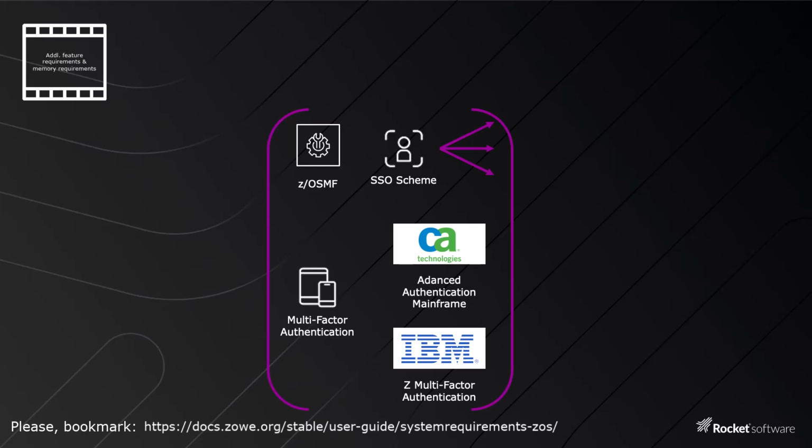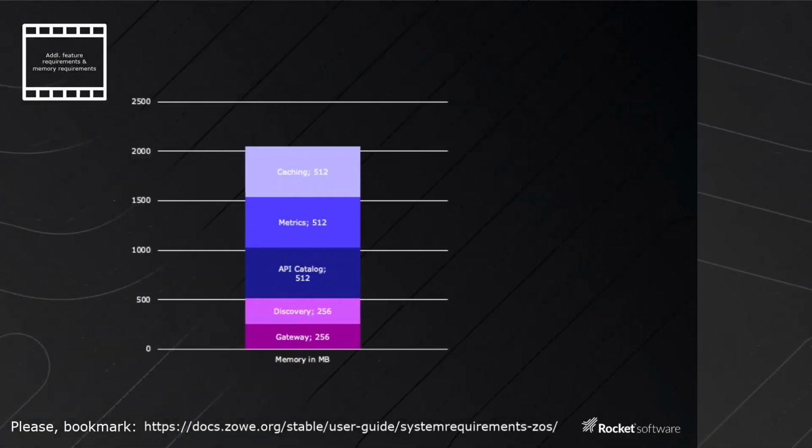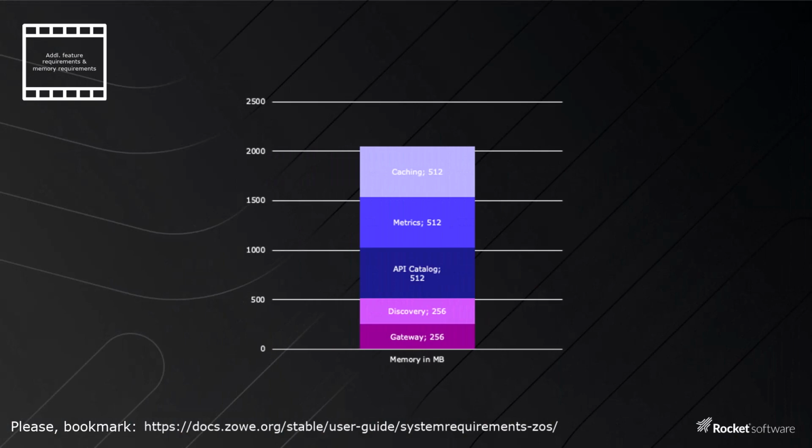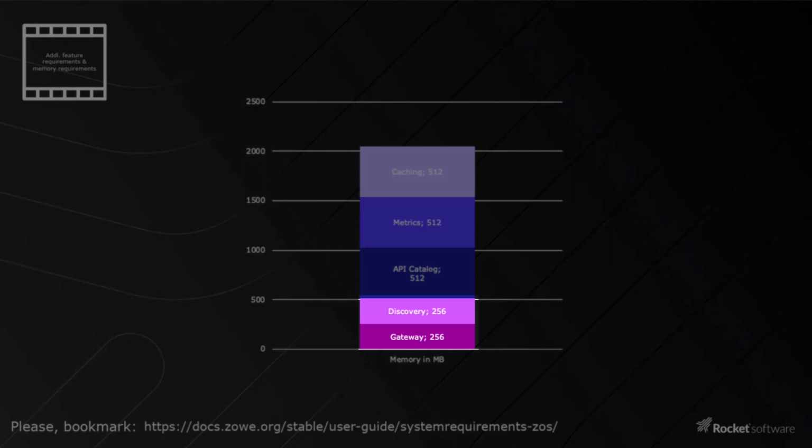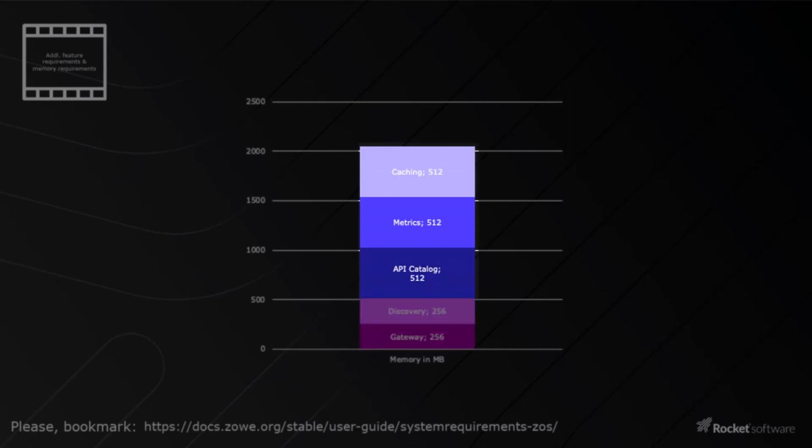Note, to support multi-factor authentication, it is necessary to apply z/OSMF APAR PH39582. The Zowe API has the following memory requirements. Gateway and discovery services each need 256 MB of RAM. API catalog, metric service, and caching service each need 512 MB of RAM.